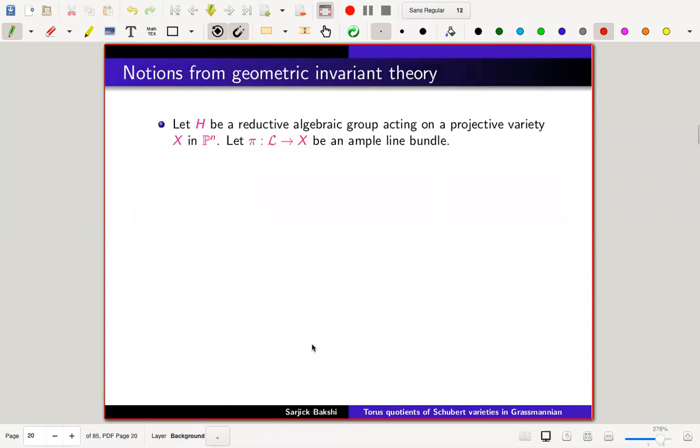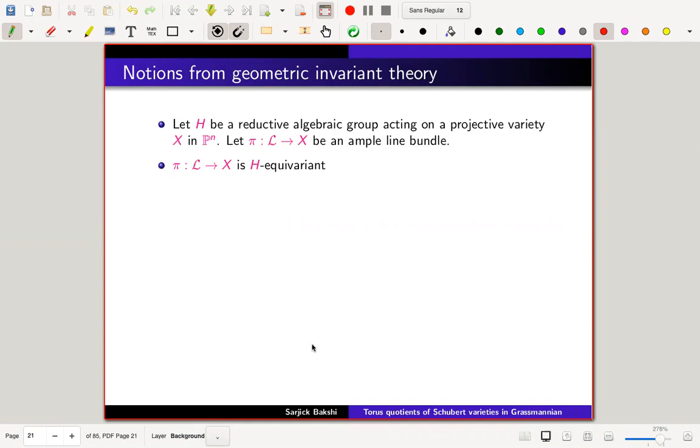Now let's move on to another basics which we will need. Basically, the main interest of today's talk is understanding GIT quotients of these Grassmannians and the Schubert varieties by a maximal torus. So just to introduce the classical notions from GIT, after Mumford: suppose H is a reductive algebraic group acting on a projective variety X in Pn, and let pi from L to X be an ample line bundle.